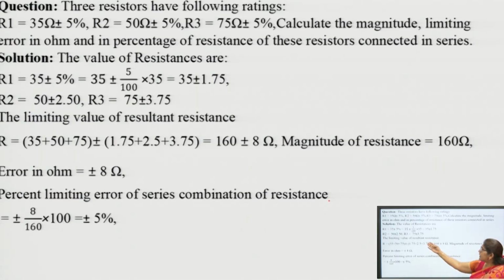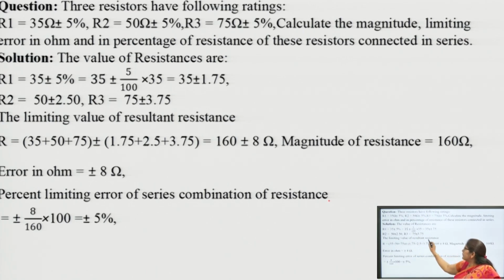Suppose the resistance R1 is equal to this. The question is: 3 resistances have the following ratings, and we have to calculate the limiting error. Here R1 is equal to 35 ohm plus minus 5%. So, it is 35 plus minus 5 by 100 into 35. Its value will be 35 plus minus 1.75. Similarly, R2 and R3 we have calculated.